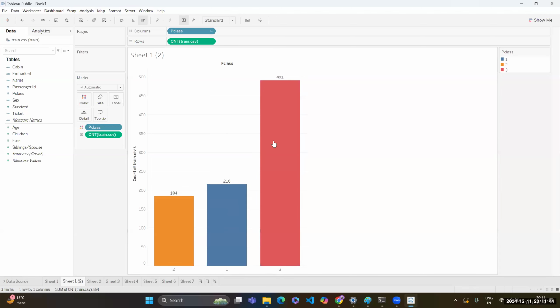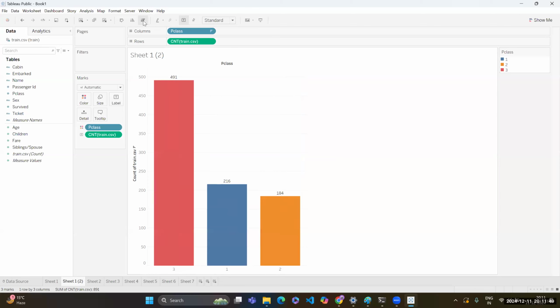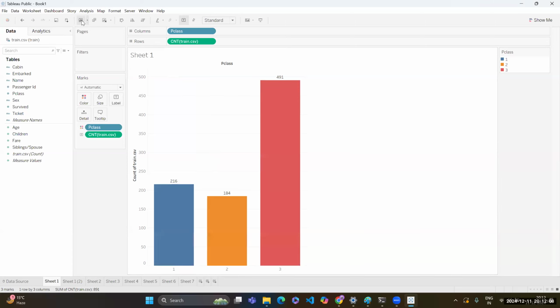Now I want to sort it into descending order. If I click on it, you can see that now my plots are in descending order. So whatever order you want, you can click over here and it will be arranged accordingly. Now I will duplicate this sheet again. Let's make one more duplicate.